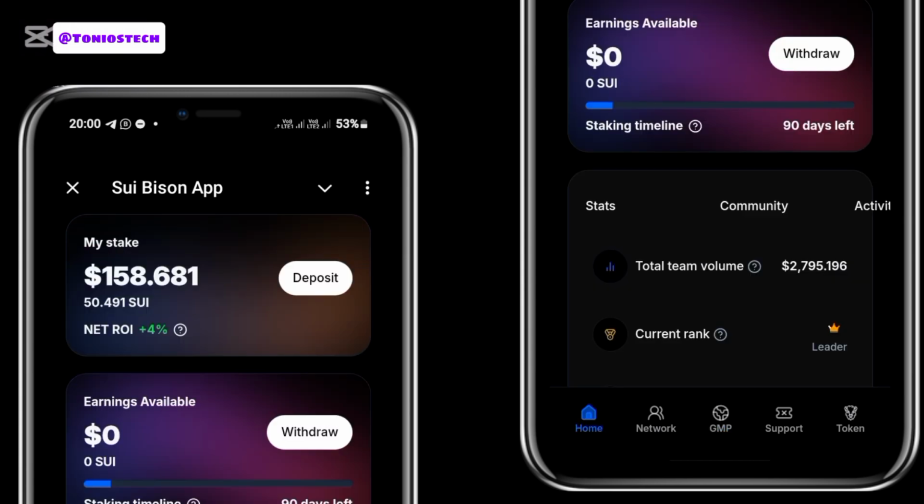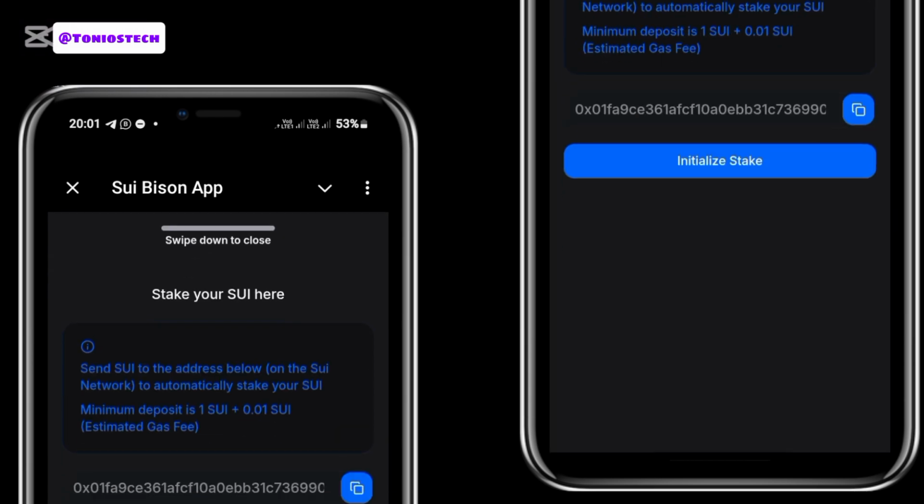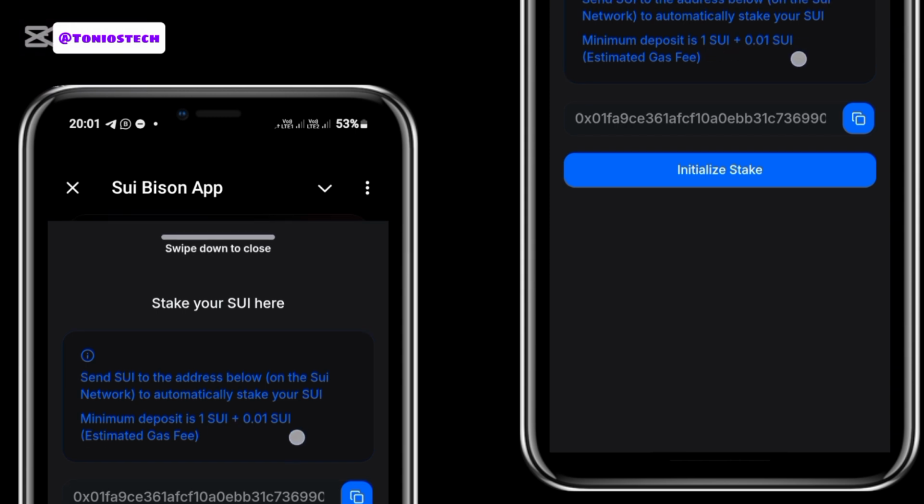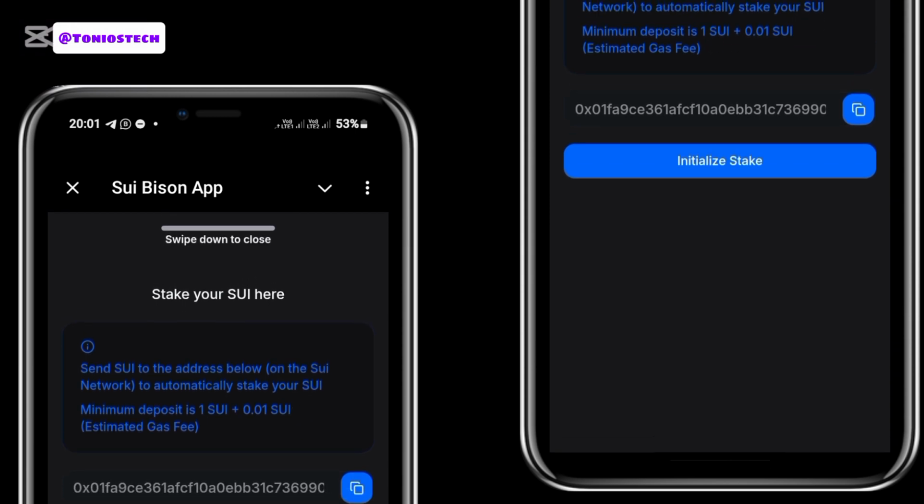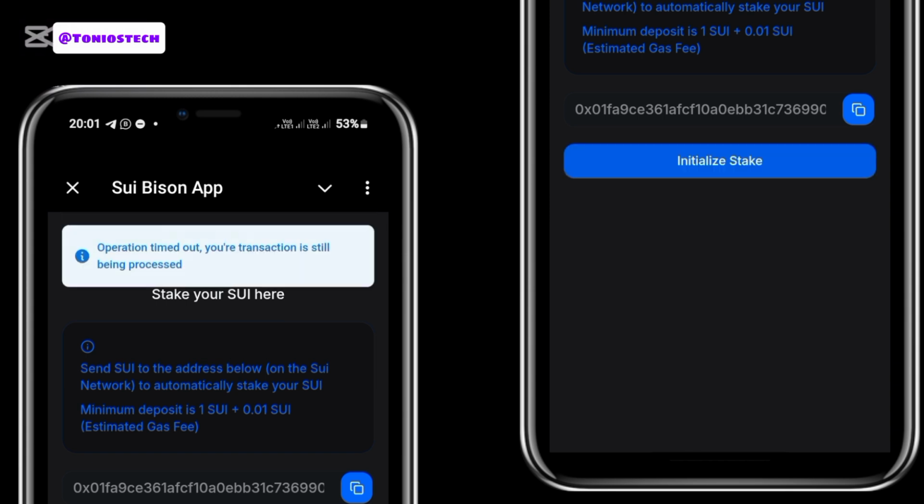Now, if I go back to my home page, for you to start earning, all you basically have to do is register on this platform. You click on this deposit button here. Once it opens up, you deposit a minimum of 1 SUI plus 0.01 for gas fee. Once you deposit 1 SUI, your earnings start automatically. But you have to first of all click this initialize stake. And if you click on it, don't worry if you see any error message, just deposit and click on it.